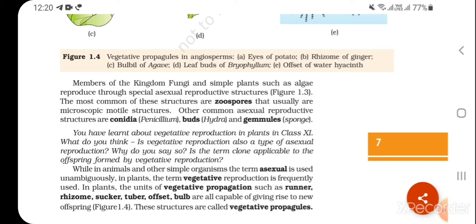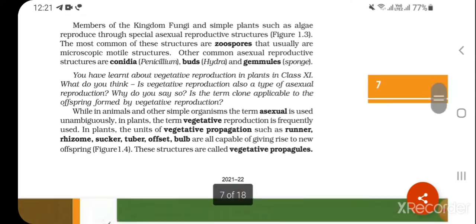While in animals and other simple organisms, the term asexual is used unambiguously, in plants, the term vegetative reproduction is frequently used. In plants, the units of vegetative propagation such as runner, rhizome, sucker, tuber, offset, bulb are all capable of giving rise to new offspring. These structures are called vegetative propagules.